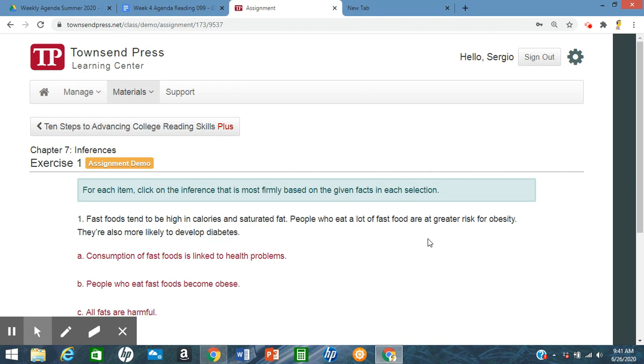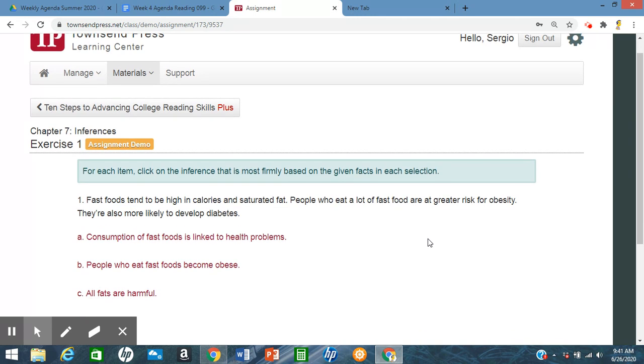It says A, consumption of fast food is linked to health problems. B, people who eat fast foods become obese, or C, all fats are harmful. So right off the bat, let's eliminate one. We know it's not C, all fats are harmful. The reason is that we're not just talking about fats in general. And if you read a science book or anything, there are differences between good fats and bad fats. So we can't say all fats are harmful, and right away we have to get rid of C.